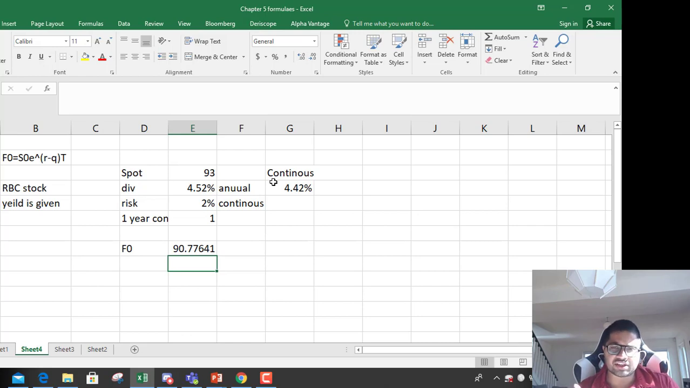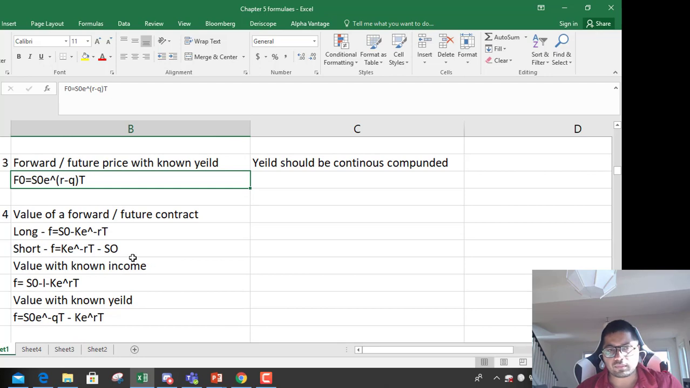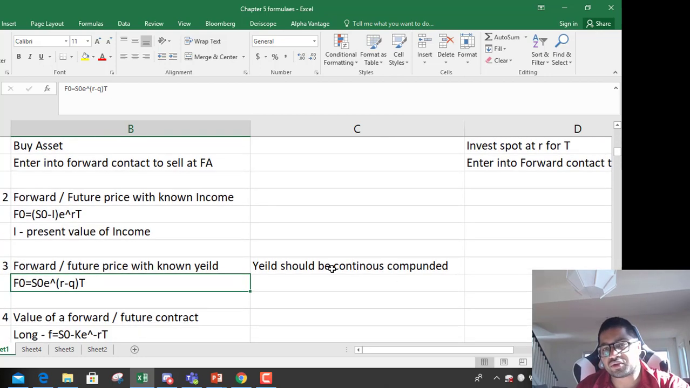So instead of income, they are giving you a yield. Generally, they may give you a yield for a bond, they may give you a yield for a stock. So in that case, you use this formula instead of calculating the present value of income. Again, whenever you do that, please make sure that the yield is continuously compounded.